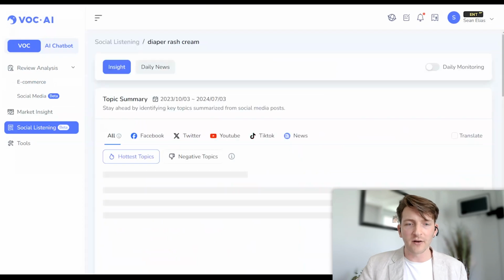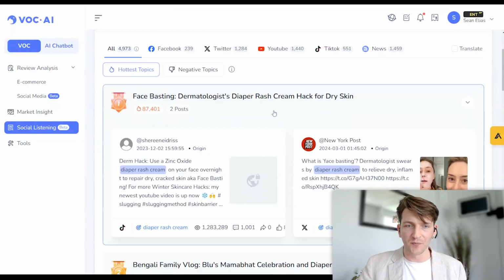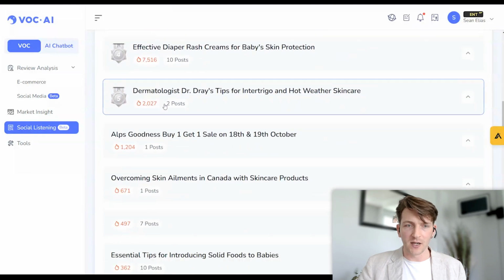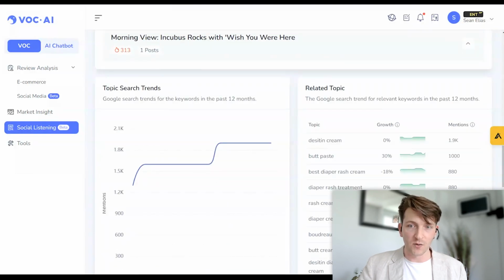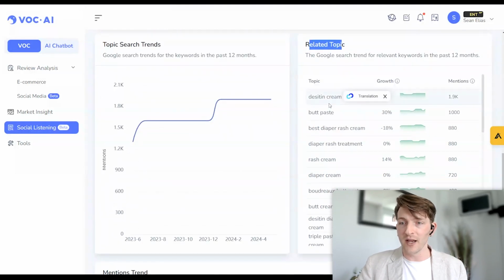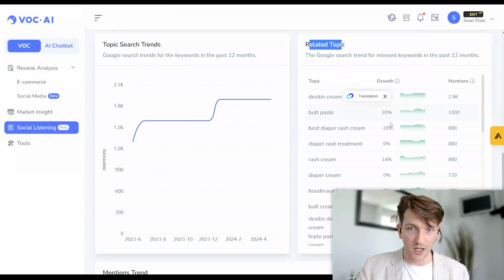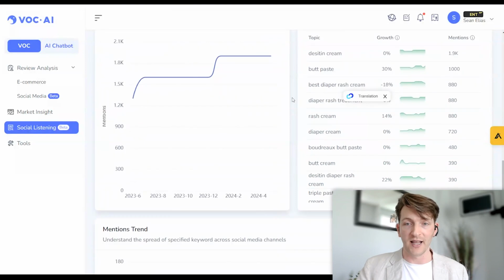And what you can find out here, okay, these are the hottest topics that have the most engagement, in order. We can see search topic trends. We can see related topics, right? What keywords are they using? And is there any growth in it? Is this niche trending up or trending down? Well, based on this, it looks like a lot of it is trending up. So it could be a really good thing to get into.